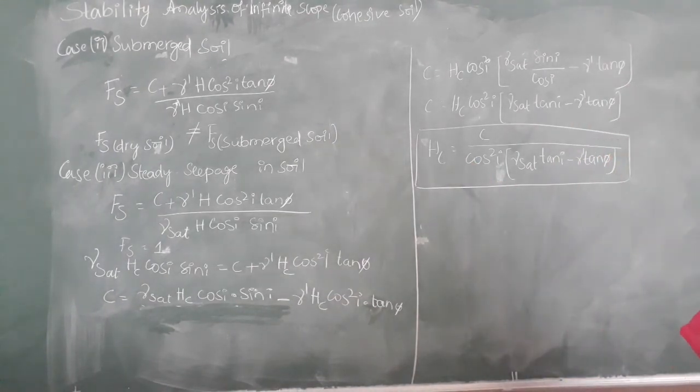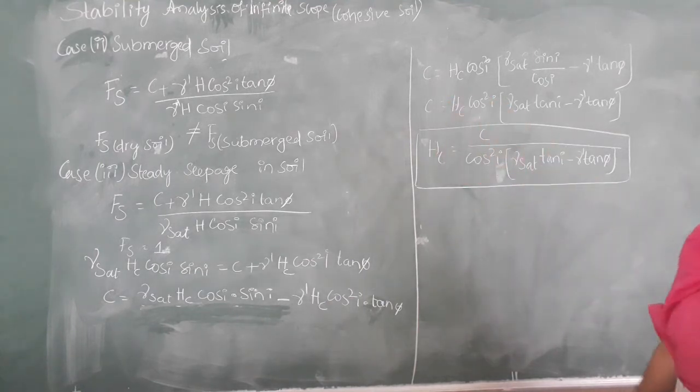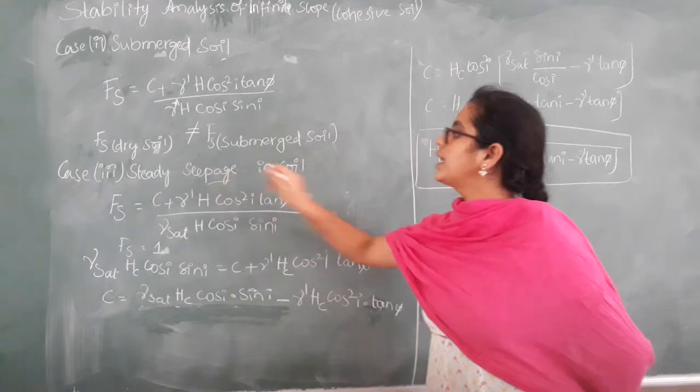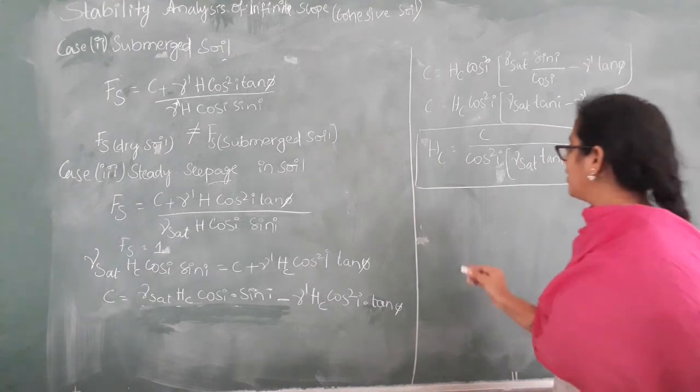This is the critical depth when the soil is having steady seepage in it. You can still rewrite the equation.